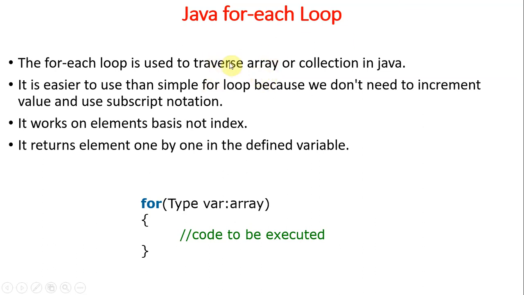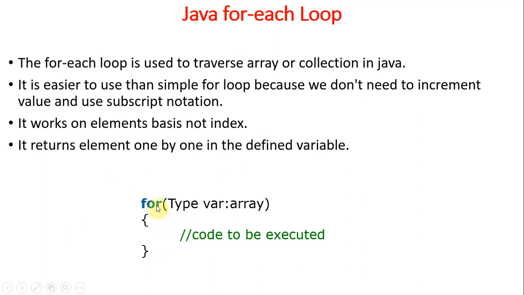Okay, but we can go with the for each loop statement based on the values in the array. So it is based not on the index, only on the elements in the array. It returns the elements one by one. To retrieve the elements from collections, it may be an array, stack, or linked list, like that.